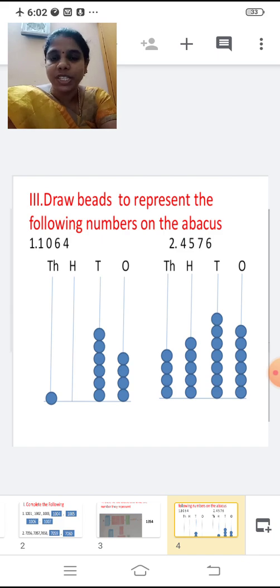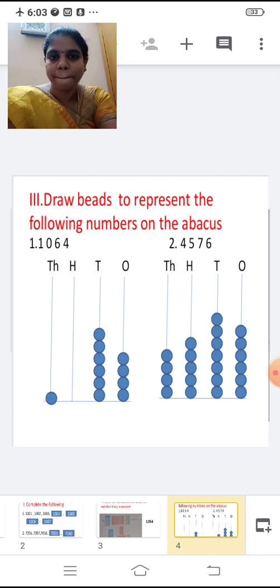Now how many beads will you draw on the ones place? 6. Very good. Shall we draw? Yes. 1, 2, 3, 4, 5, 6. 6 beads on the ones place.